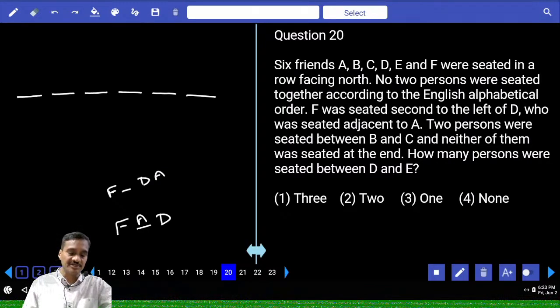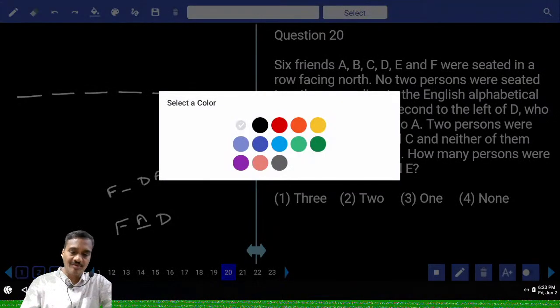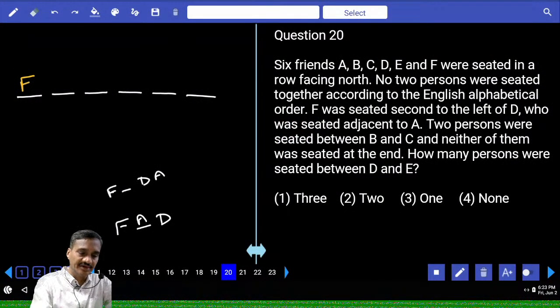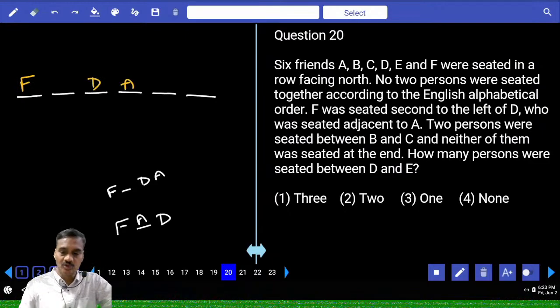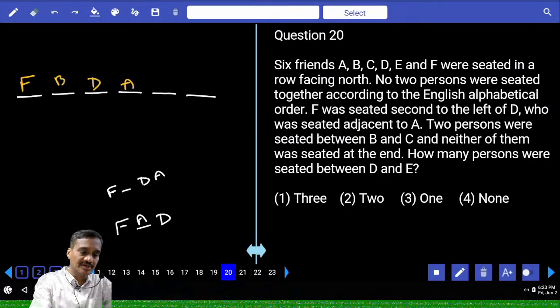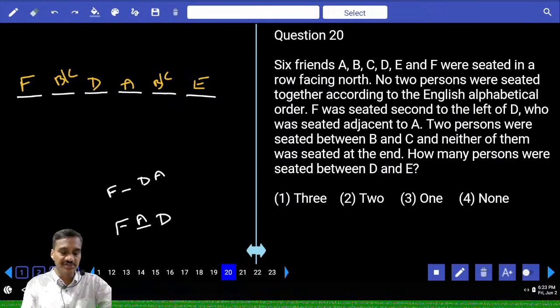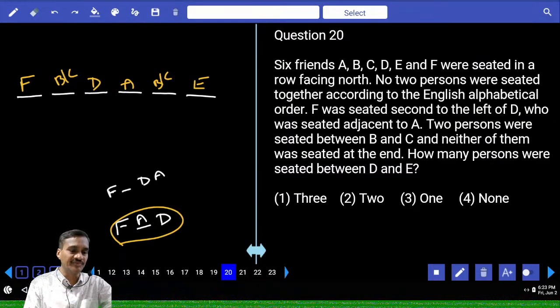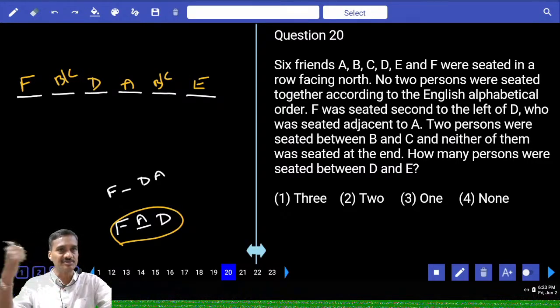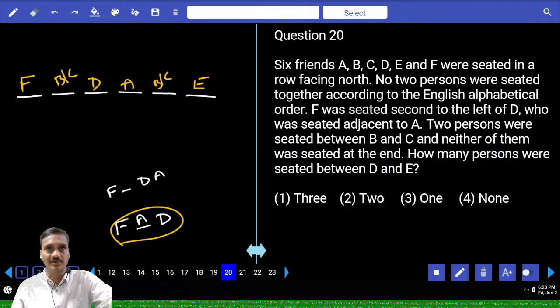Then how many persons are in between D and A? Now F, D, and A, if you take here, F, D, and A. Now here F is here, and D and A, and there are 2 persons between B and C. B and C will be like this. And who is the person left over here? He is the person left. Clear? Then in this case it is not possible, because if you write FAD at this place and 2 persons in between B and C, one of the persons must be at the extreme end, not possible. Okay? Then how many persons are in between D and E?